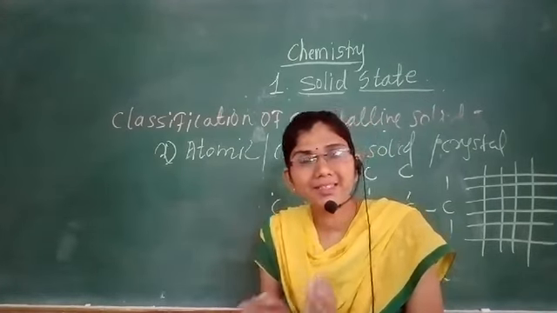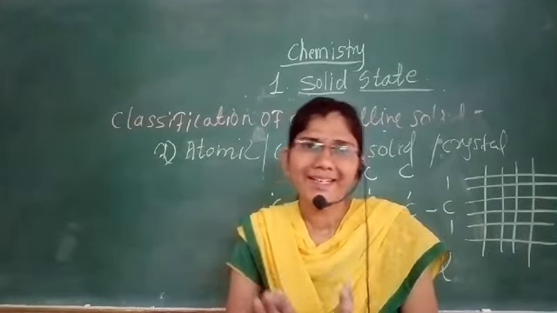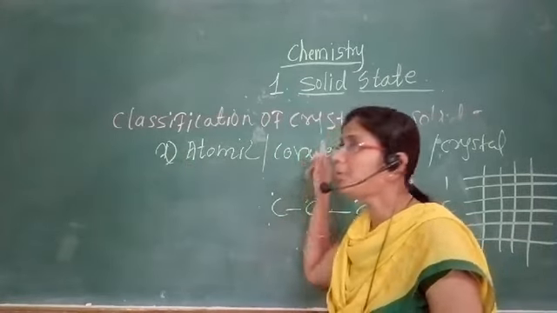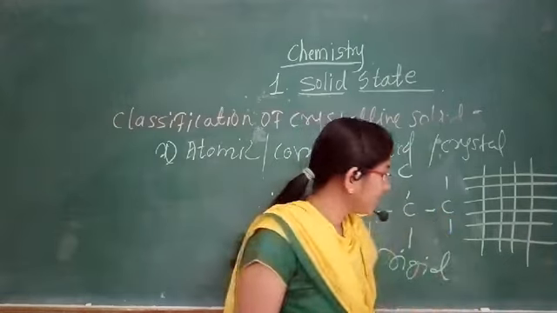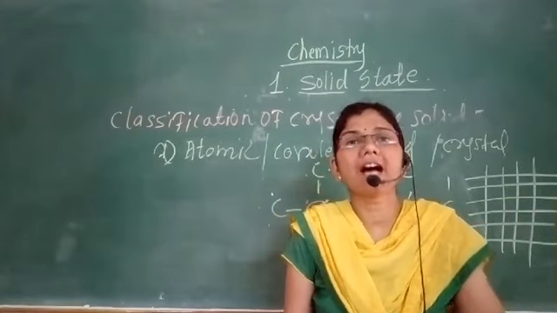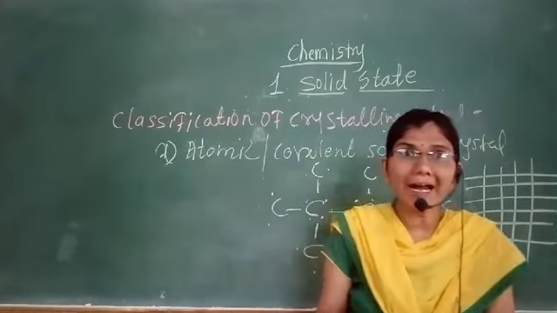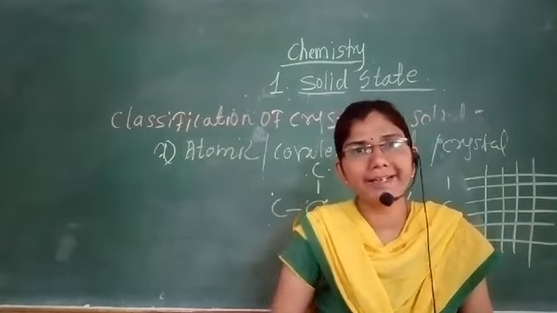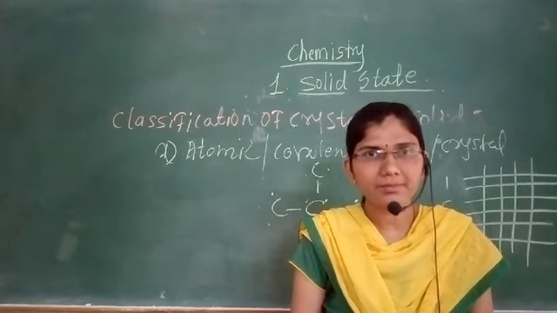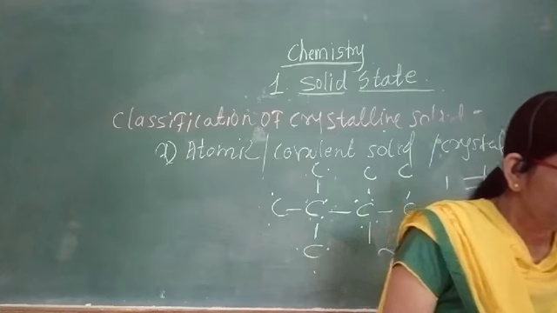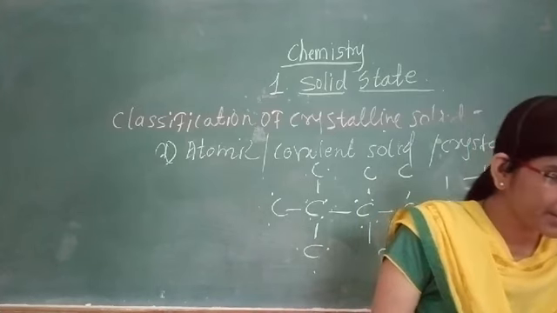The ionic crystal or the ionic structure is hard and brittle, but the covalent or atomic crystal structure is a very hard structure, and therefore they have a high melting point.